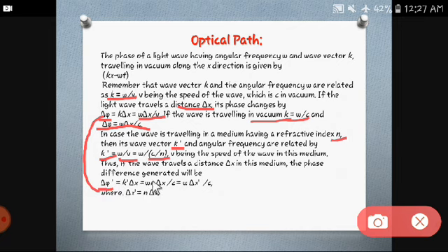Omega n upon c, and into delta x is there. So omega delta x dash upon c. Now what is delta x dash over there? It is nothing but n delta x. This term is called delta x dash. So what you are getting at the end, delta phi dash is equal to delta x dash omega upon c.